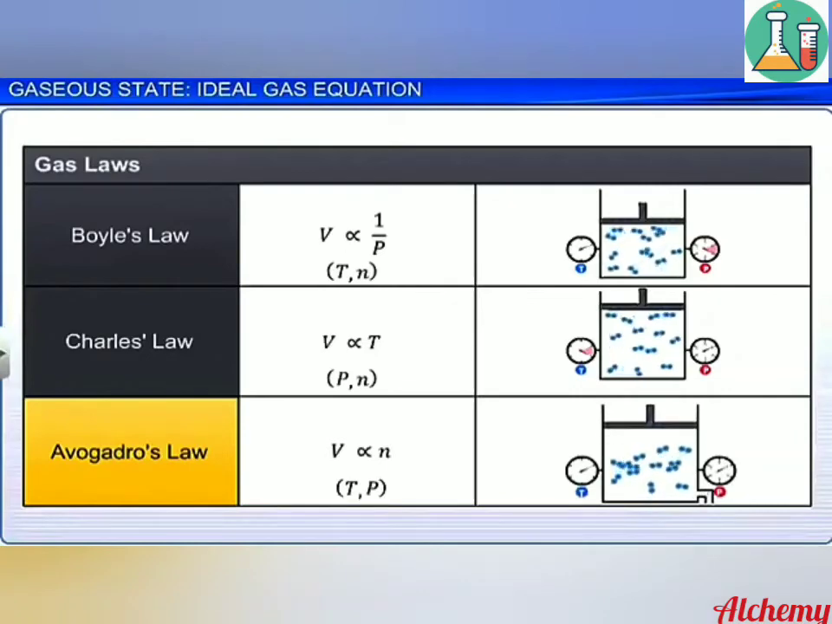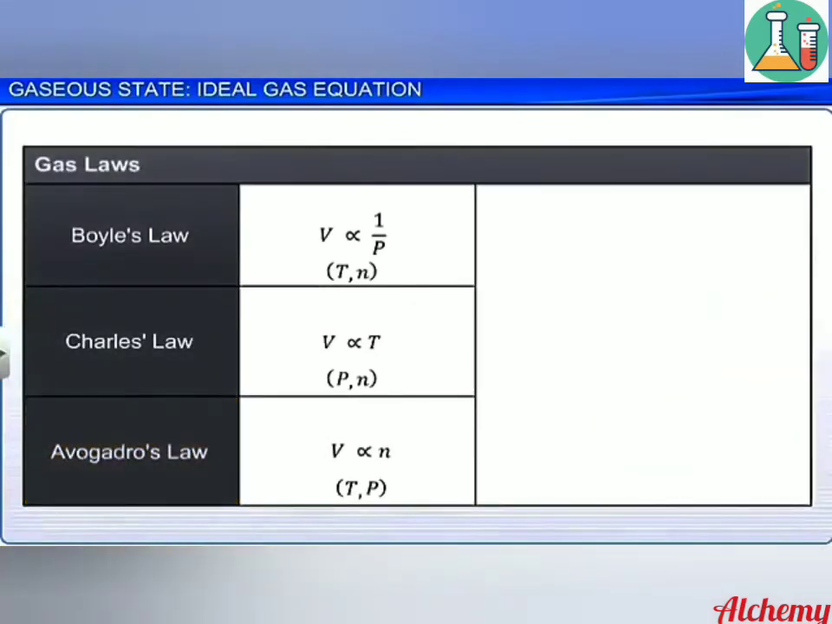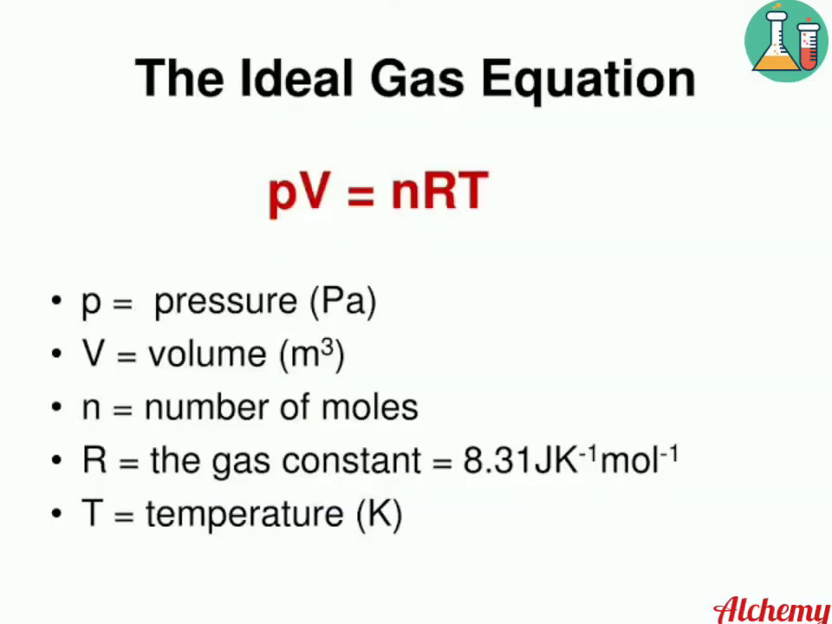The ideal gas equation can be derived by combining these three relations. We get V is directly proportional to T into n by P. To remove the proportionality sign, we introduce a constant called the universal gas constant R. So, V equals R into T into n divided by P. On rearranging the equation, we get PV equals nRT, where P is the pressure, V is the volume, n is the number of moles, R is the universal gas constant, whose value is 8.314 joule per kelvin per mole, and T is the temperature in kelvin.